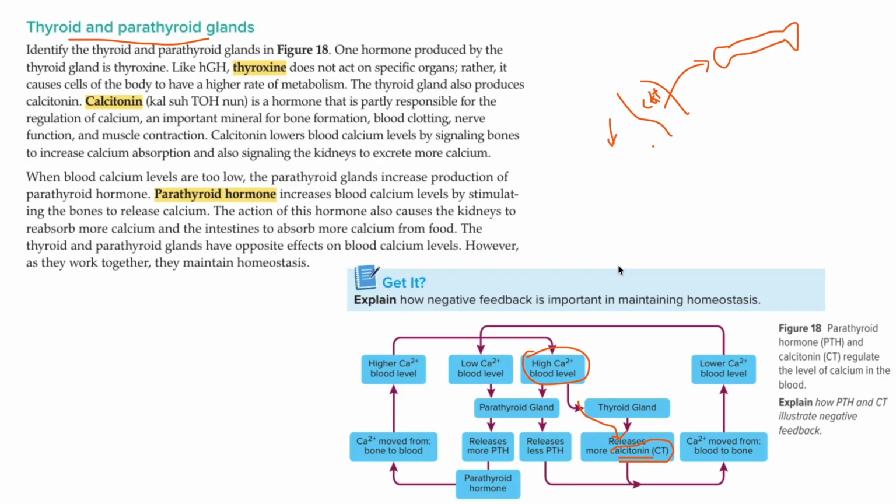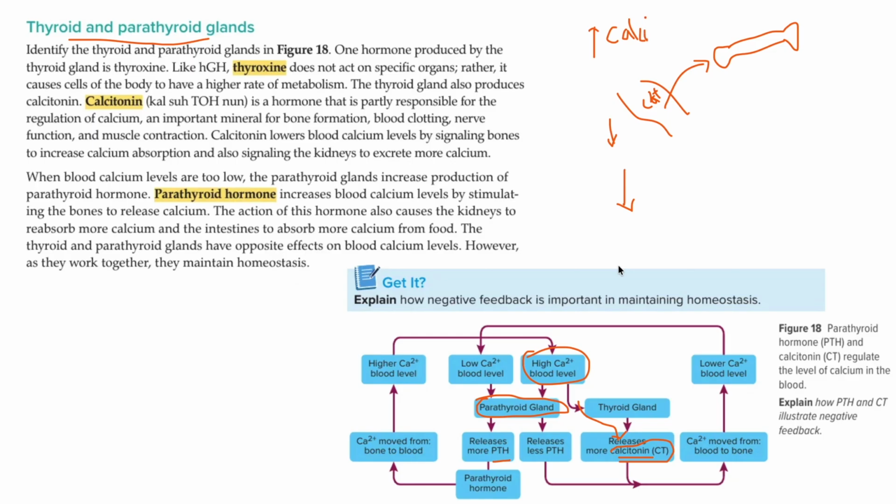Okay, another time, when the calcium level is going very, very low, what happens is the parathyroid gland will release parathyroid hormone, right? Here it was calcitonin, but now when it is less, right? When it is high, it will release calcitonin.